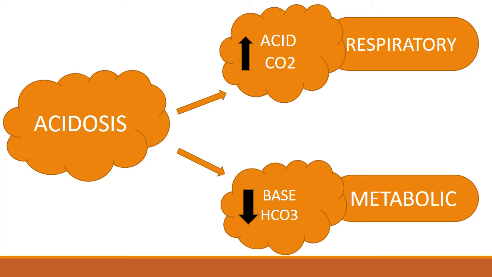So how can the acid of our body increase? The main acid that we are going to talk about is carbon dioxide. And if the carbon dioxide concentration in our body is increasing, and that is the reason for causing acidosis, it means that it is respiratory acidosis, because the respiratory system mainly controls carbon dioxide concentration in our body. But if the acidosis is because of decreased base in our body, the main base of our body is bicarbonate ion, and if that is decreasing, we call it metabolic. We do not call it renal or anything else. We call it metabolic because the whole metabolism of our body deals with the bicarb concentration.